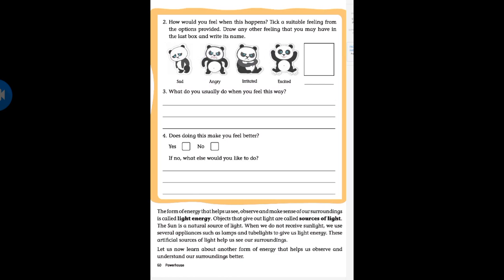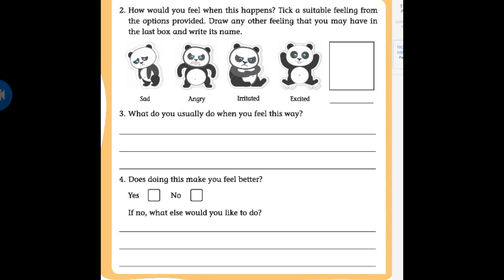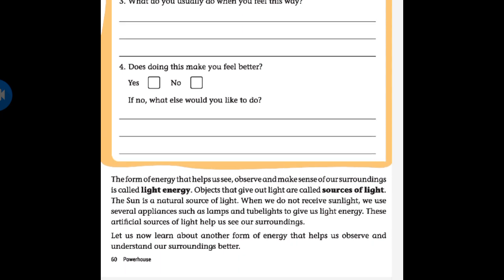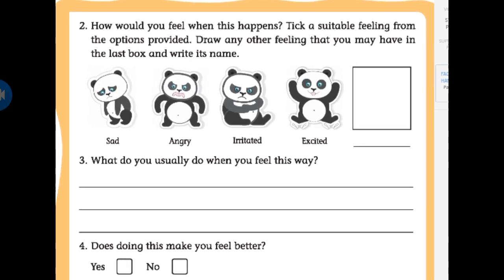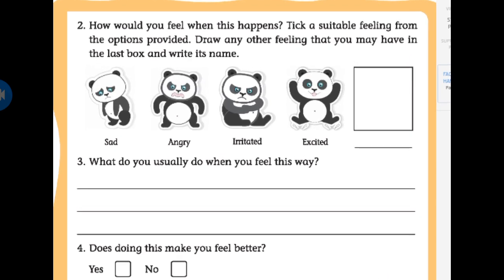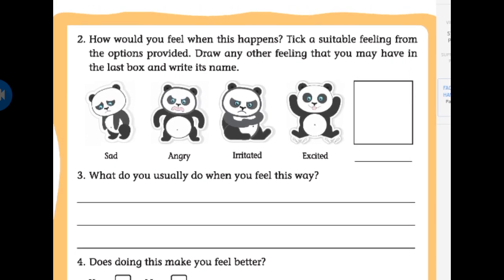So students, turn to the next page, page number 60. Next, how would you feel when this happens? Take a suitable feeling from the options provided. Draw any other feeling that you may have in the last box and write its name. Now when this happened with you, how would you feel?